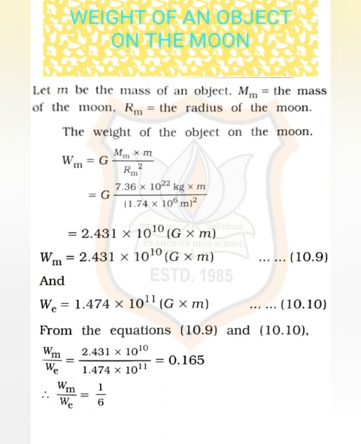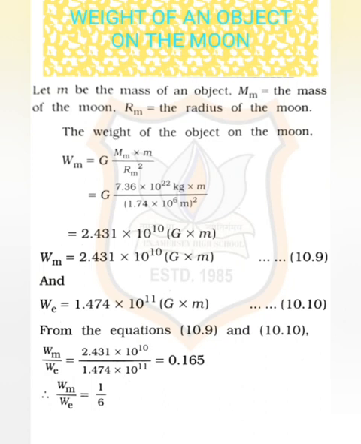And hence on dividing the weight on the moon by the weight on the earth, we get Wm upon We is equal to 2.431 into 10 to the power 10 divided by 1.474 into 10 to the power 11, which gives 1 upon 6.